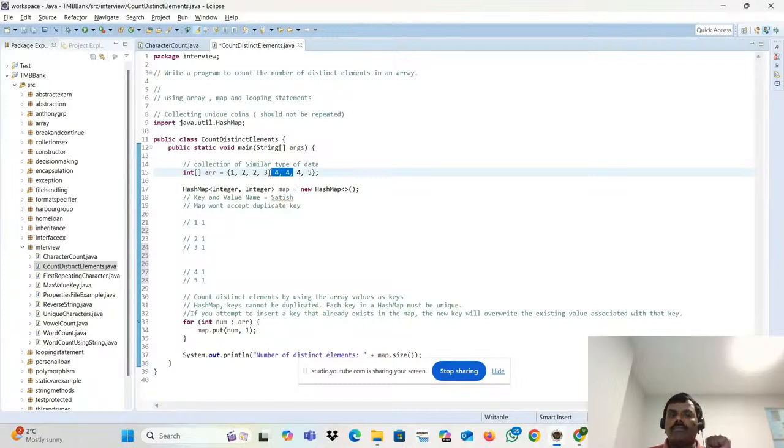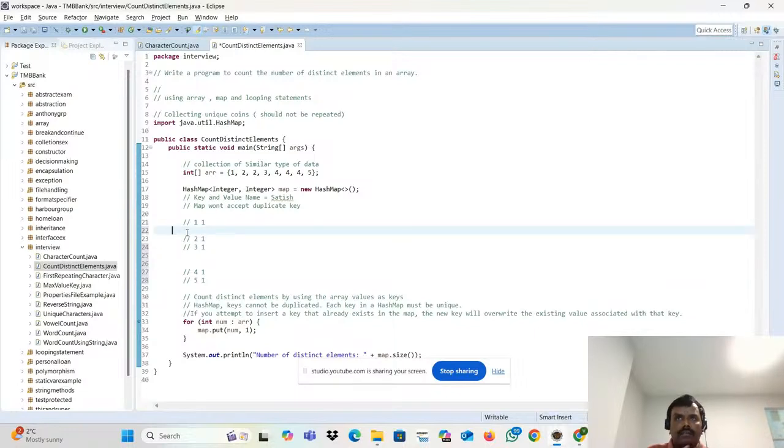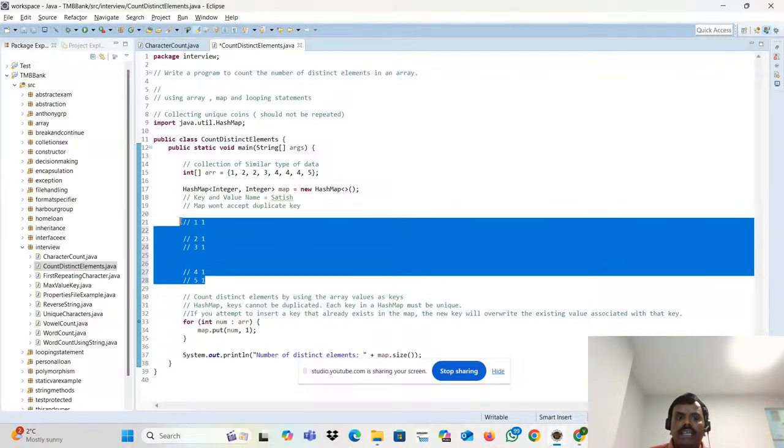How is the overriding happening? Because of the map concept. What does the map concept say? The map key will override the existing key whenever a duplicate occurs. So all the duplicates will be overridden, and you will get only the unique elements.